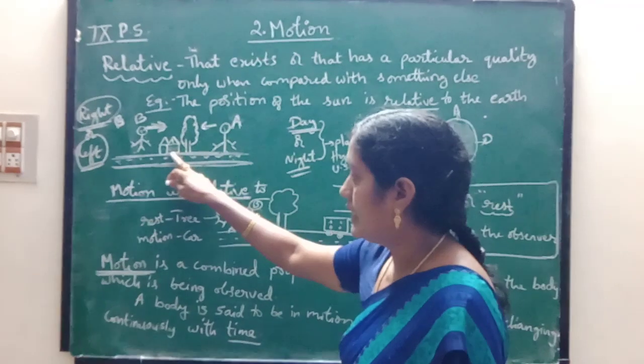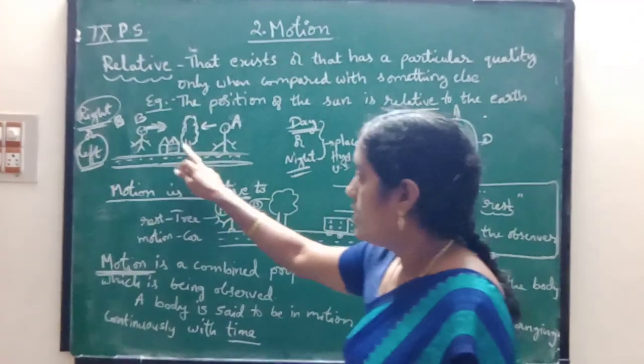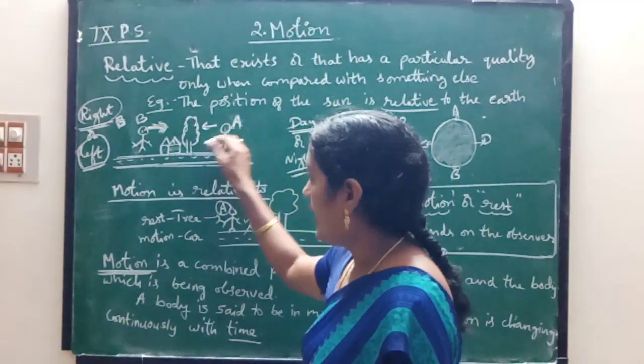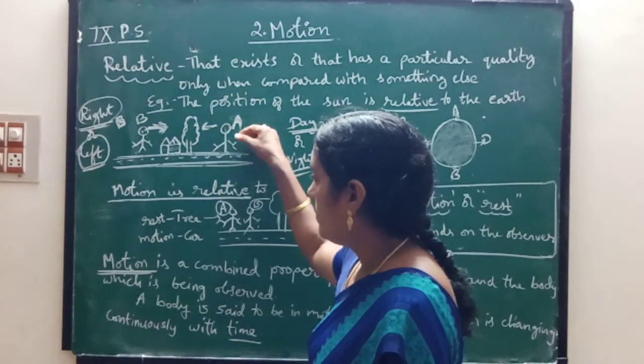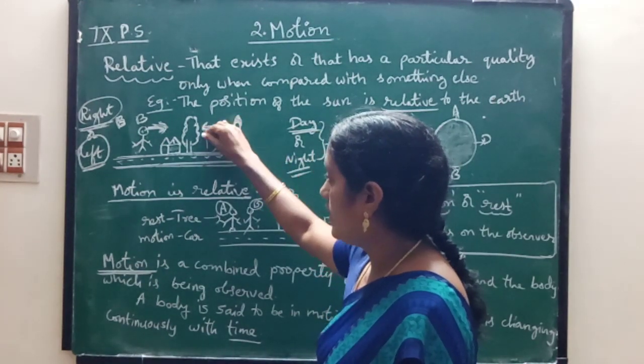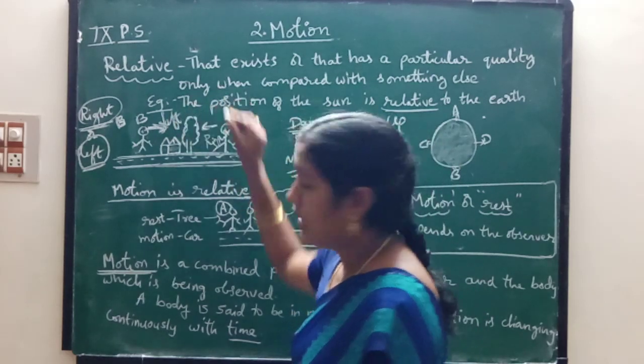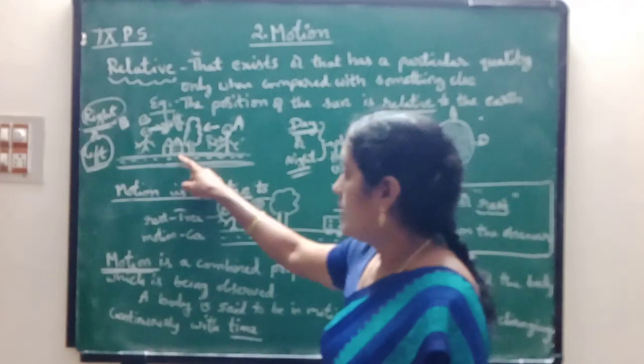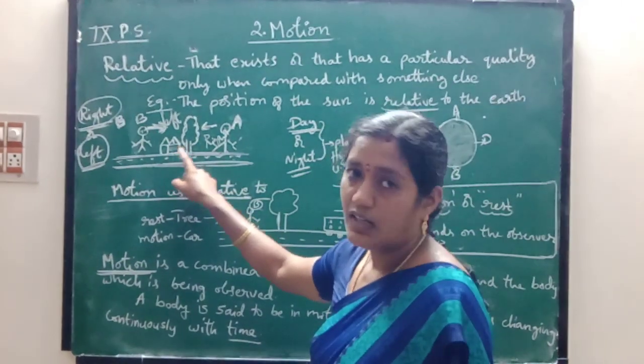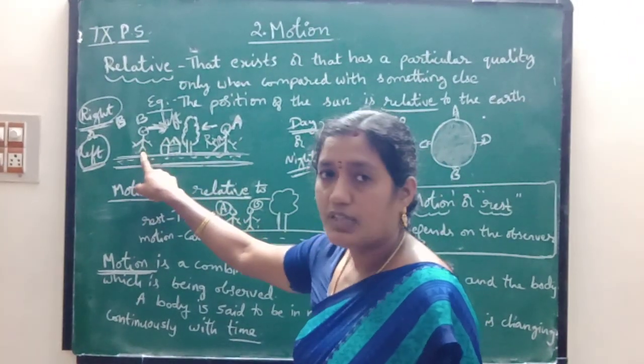This tree and hut are at rest. He is coming towards the tree on the right side, and he is coming towards this tree on the left side. So this tree and the huts are at rest and the person B is moving.